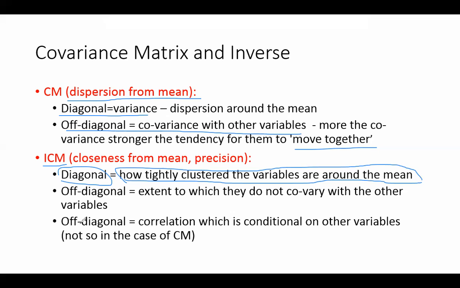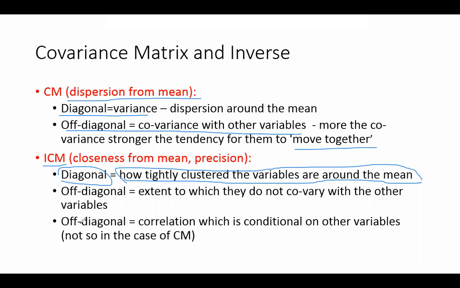We're talking about closeness or proximity, and the off diagonal values will represent the extent to which you do not co-vary. It's the opposite, right? How much you vary with respect to others is the case in the covariance matrix. How much you do not vary with respect to others is in the off diagonal of the ICM. So it's just a difference of idea. In covariance the diagonal represents the variance, which is a measure of dispersion, and the off diagonal values represent the covariance between all the variables together.